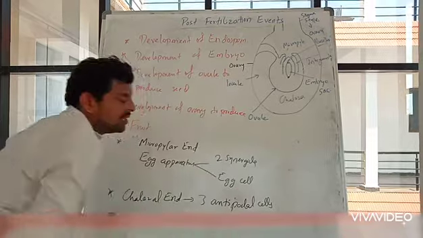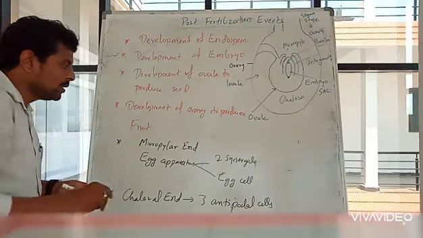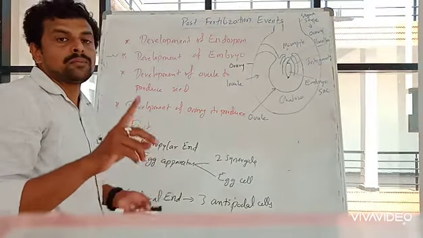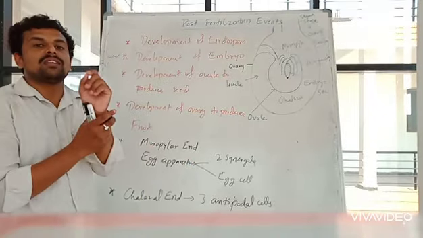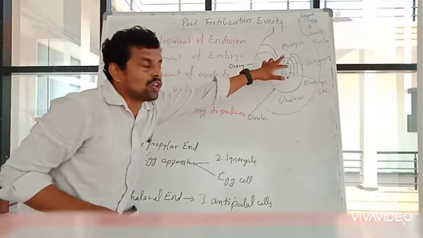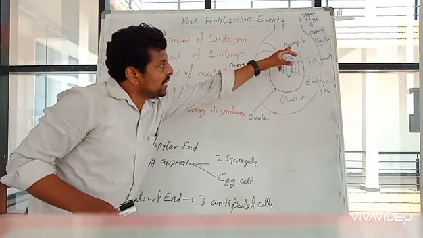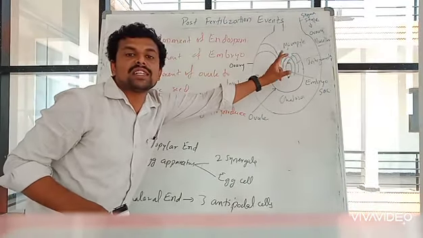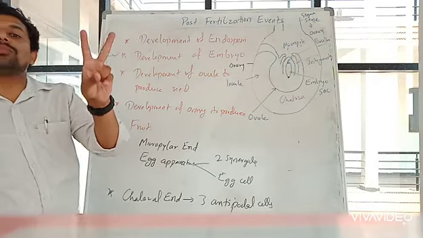3 antipodal cells. Okay, so once the fertilization takes place, generally what happens, the pollen grain will come in contact with the micropyle. It will enter through the micropyle. From the micropyle it will reach the synergids. Through the synergids it will reach the egg cell, right? So in the synergids it will release 2 male gametes.